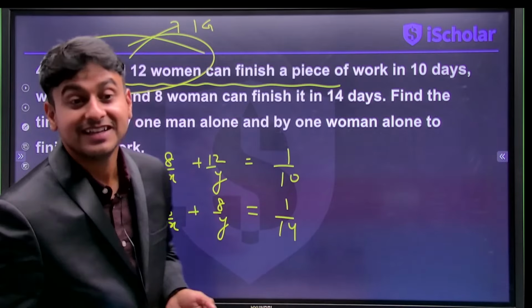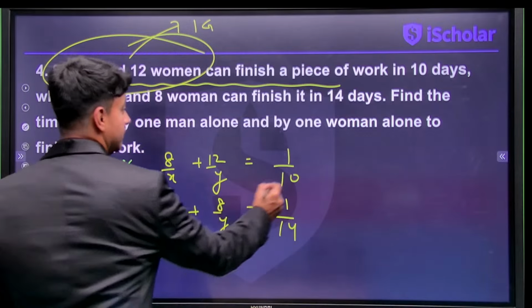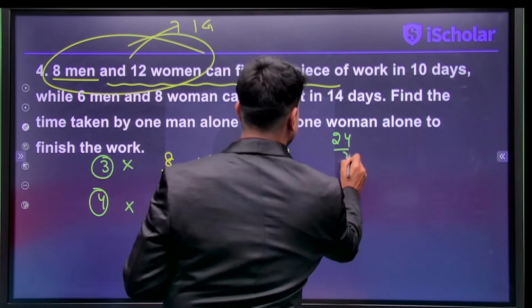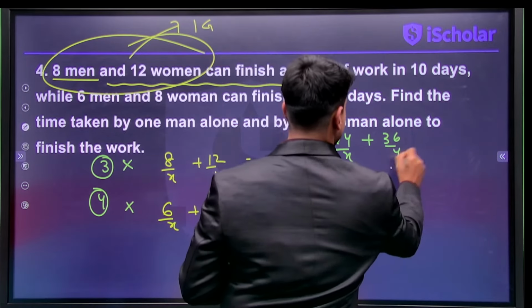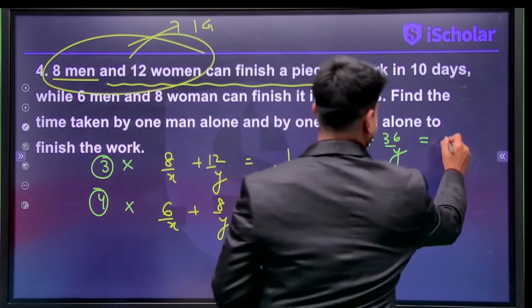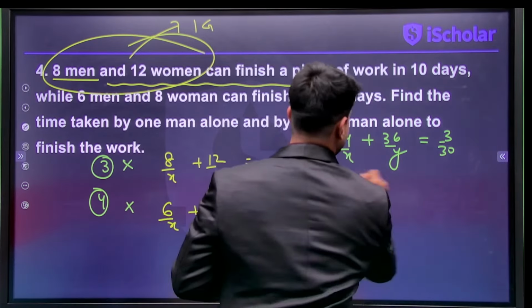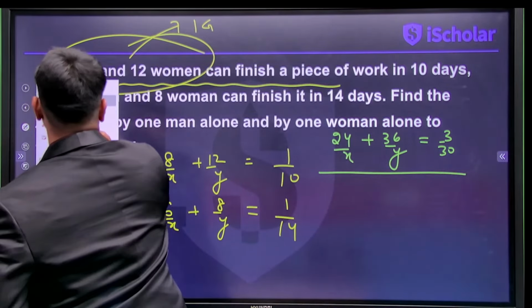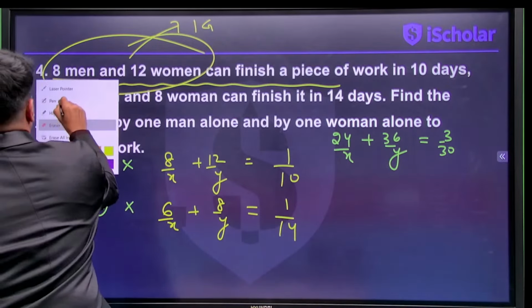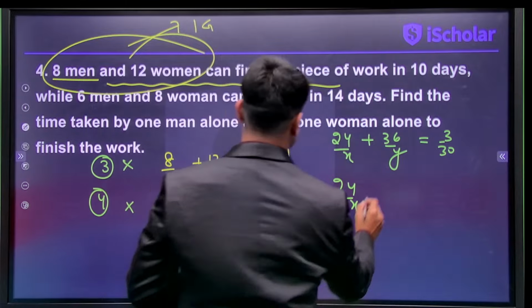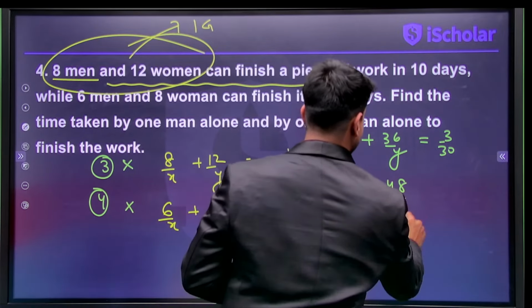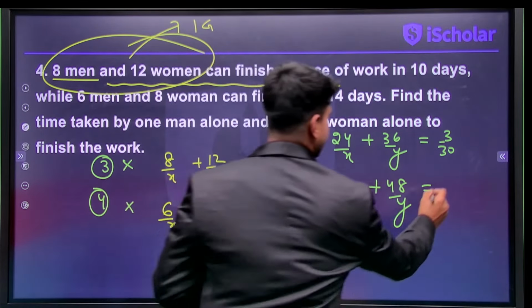So now finally what will happen here? It will be 24 by x plus 36 by y equals 3 by 30. Then if I write down the second equation, what am I going to get? 24 by x plus 48 by y is equal to 4 by 14.